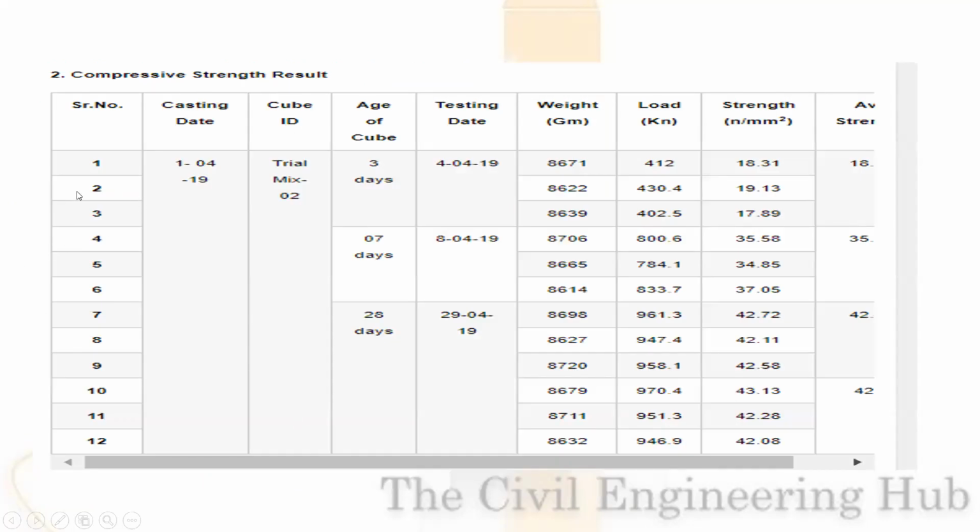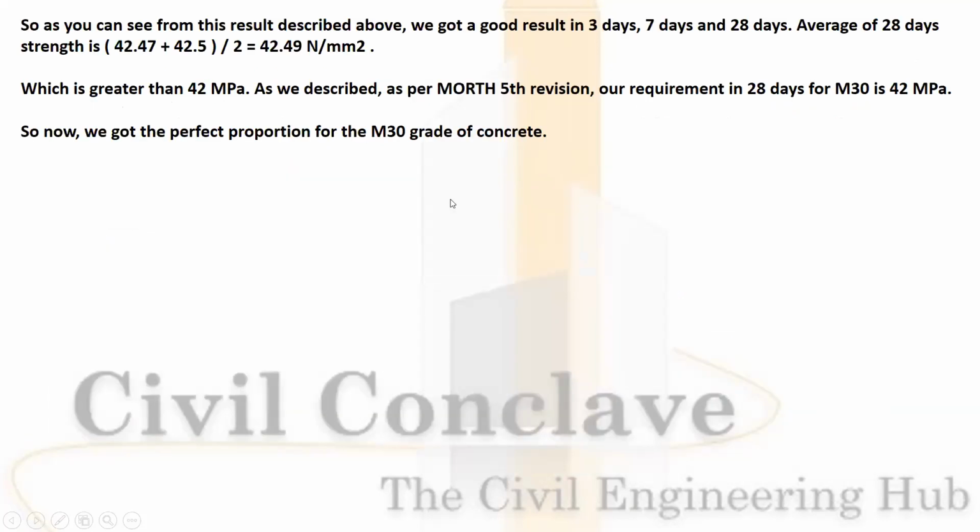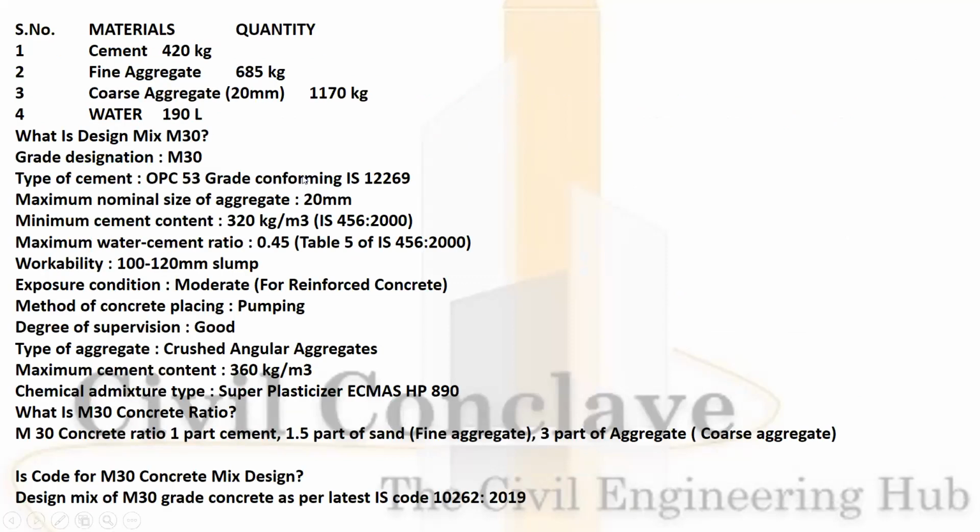Compressive strength. Like this, you have to prepare a data, number, casting date, cube ID, age of cube, testing date, weight, load, strength, and average strength. Now, from the result, you can know the compressive strength is 42.4 Newton per mm square. Okay, what we require as per mode will be 42 MPa. So now we got the perfect concreting design mix for a M30 concreting. See how it works out.